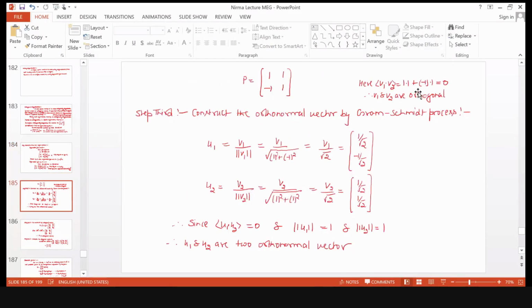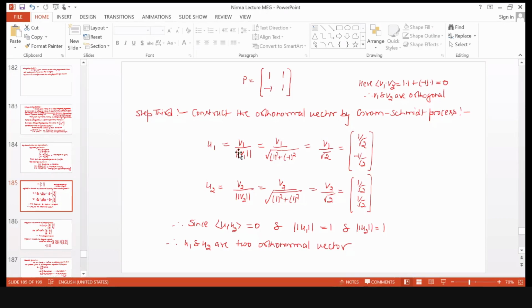orthogonal to each other. b1 and b2 are orthogonal because their inner product, or you can say dot product, is equal to 0 here. Okay, they are orthogonal, but their magnitude is not 1. So we will normalize these vectors. Then the new vectors will be vectors with unit magnitudes.